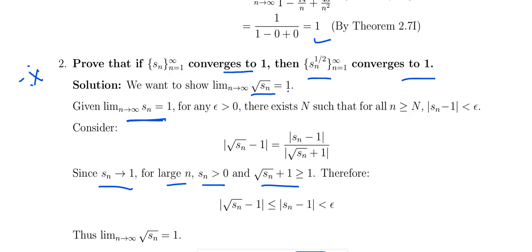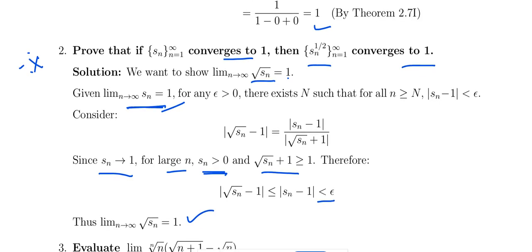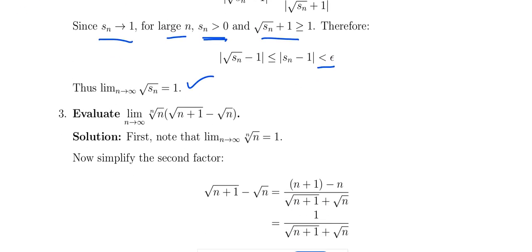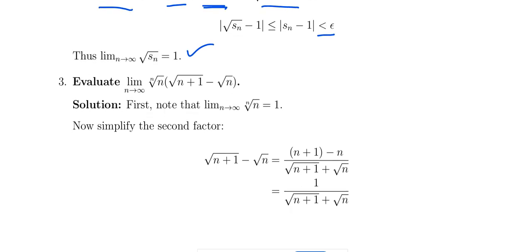So that Sn greater than 0 ன்றதுனால Sn converges to 1 for large n க்கு. So root of Sn plus 1 ன்றது that is greater than equal to 1. Therefore root of Sn minus 1 ன்றது is less than equal to Sn minus 1. So what is the conclusion? Less than epsilon, because Sn converges to 1 ன்றதுனால. So root Sn is also converges to 1. சும்மா ட்ரை பண்ணுங்க, சின்ன சின்ன ப்ரூஃப்லாம் நீங்கள் பார்க்கலாம், பெருசாக இருக்கிறத leave it.